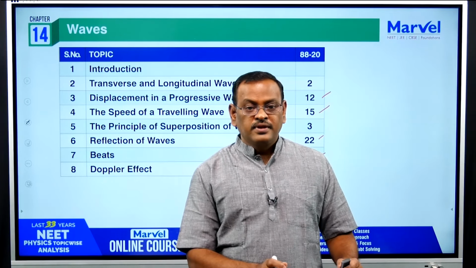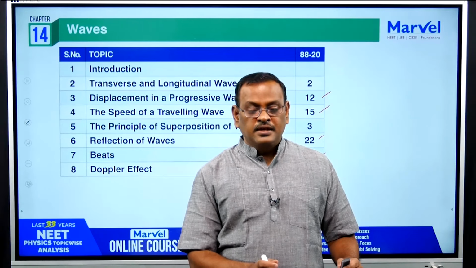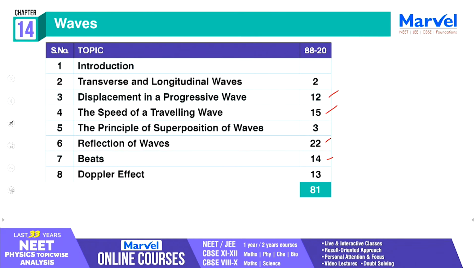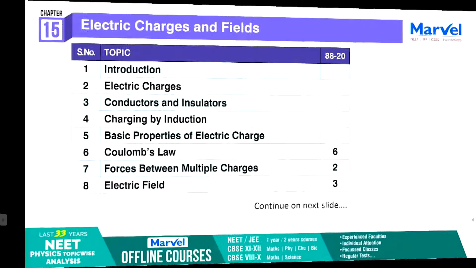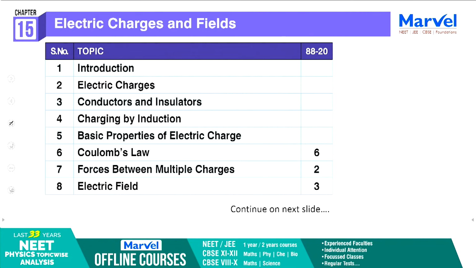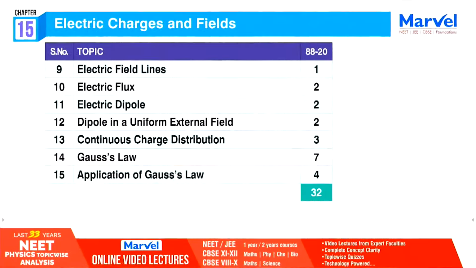Okay. So next we will discuss 12th standard chapters. I will discuss 12th standard physics chapters. First chapter, electric charges and fields. It has more than 8 topics. Total number of questions is 32. So you can expect one question from this.